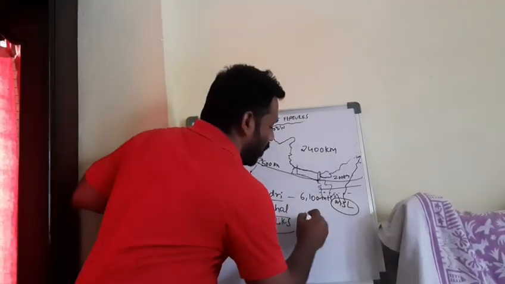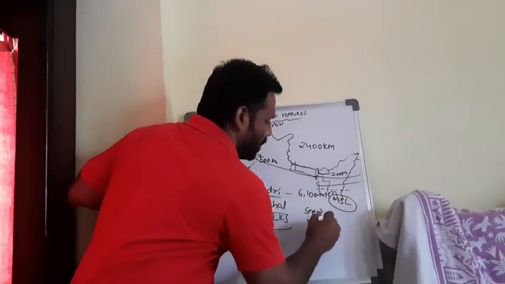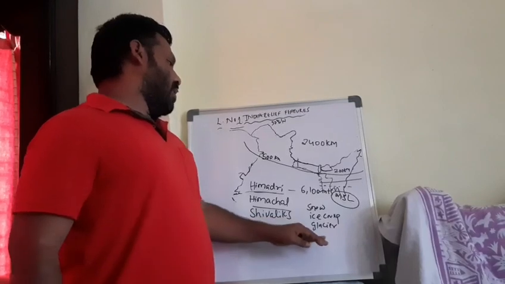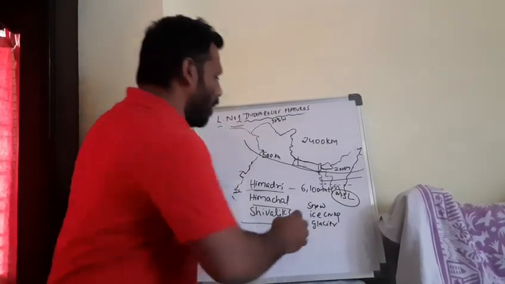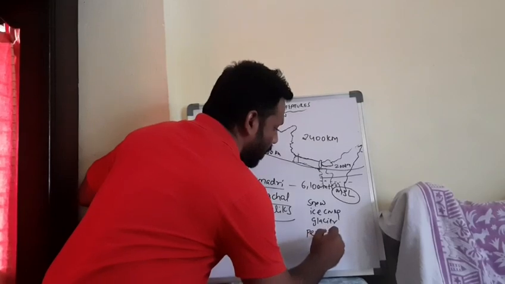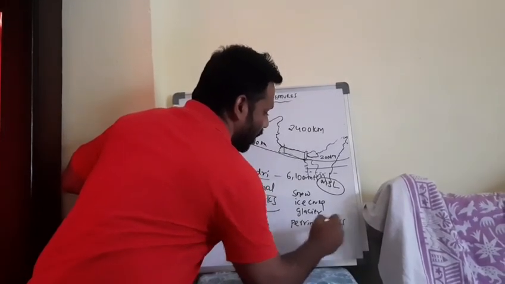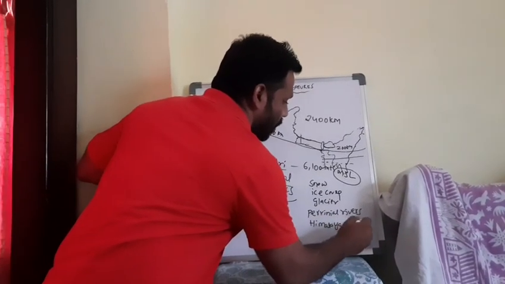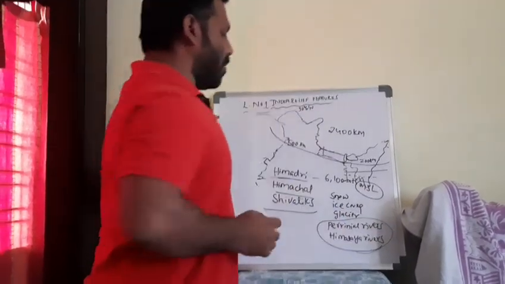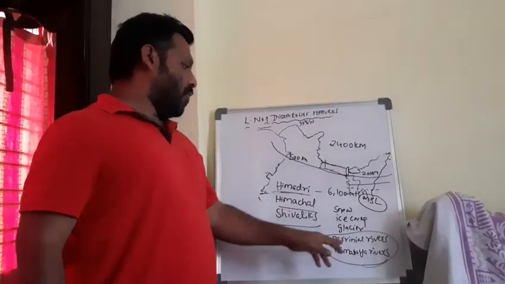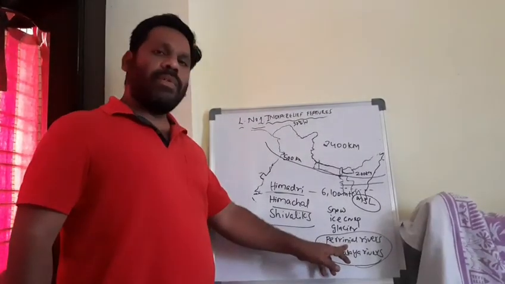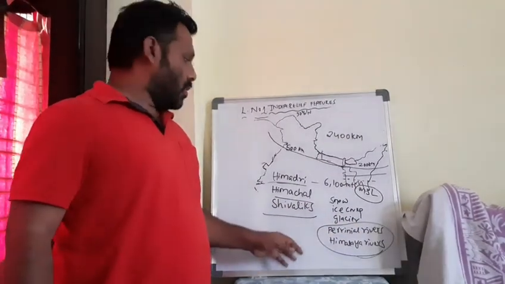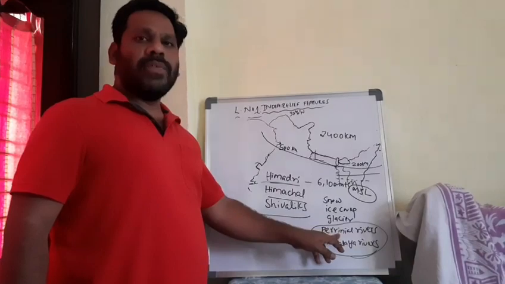In the Himadri we find completely snow and ice cover, glaciers, and the movement and melting of glaciers, and these are the source for perennial rivers, another name for which is Himalayan rivers. What do you mean by perennial rivers? The rivers which flow throughout the year due to rainfall as well as glacier or snow melting. So this Himadri is the source of perennial rivers in our country.